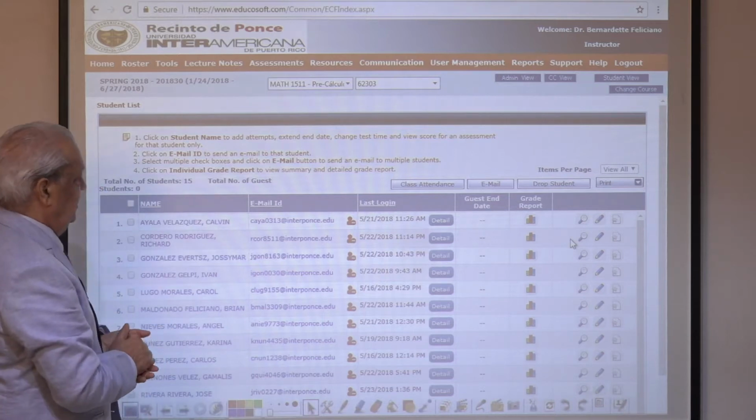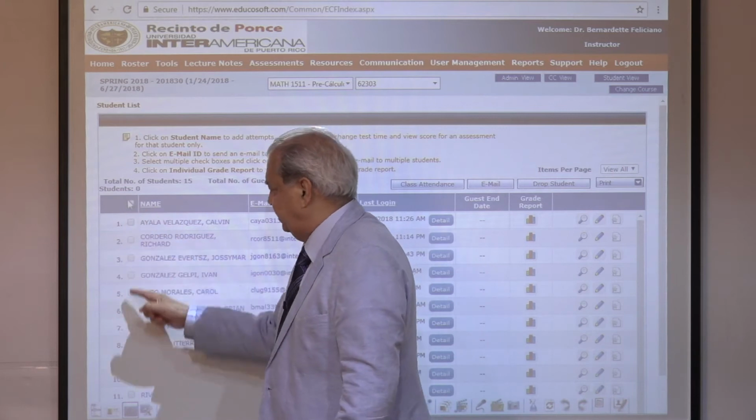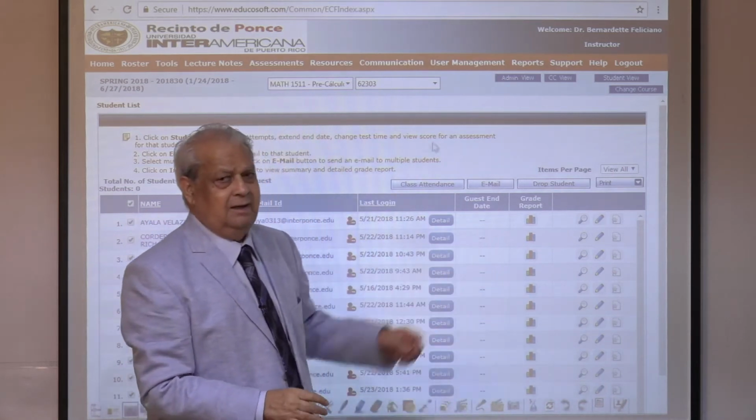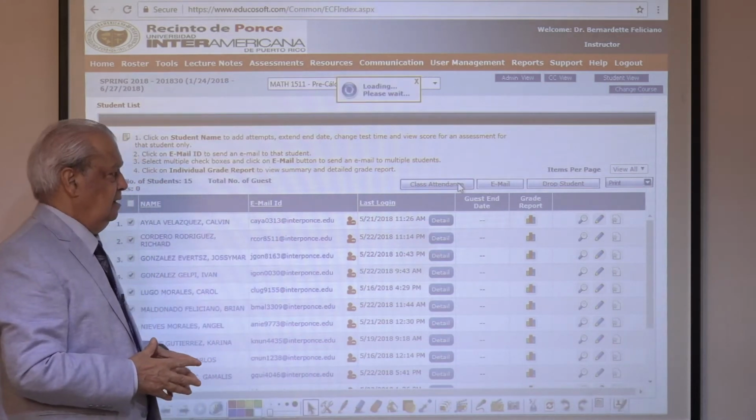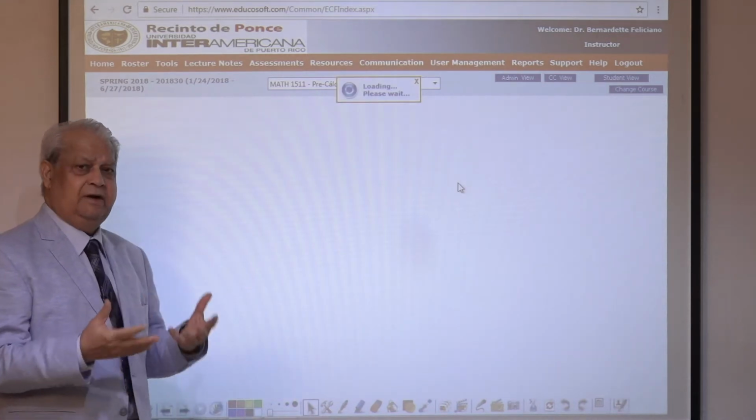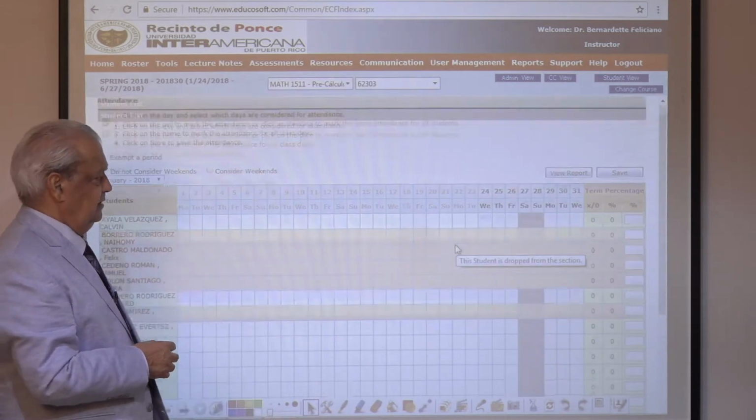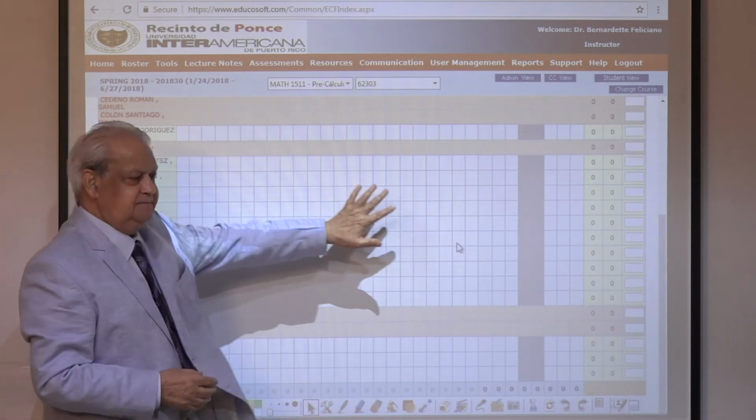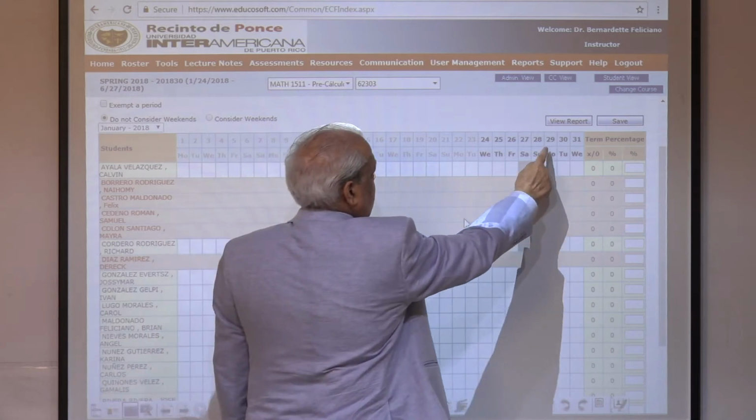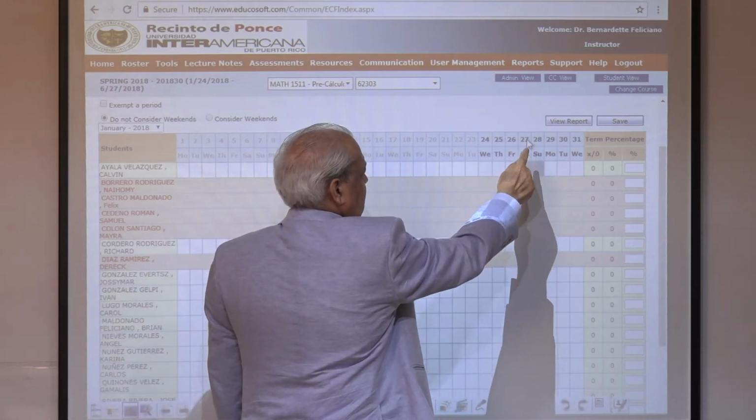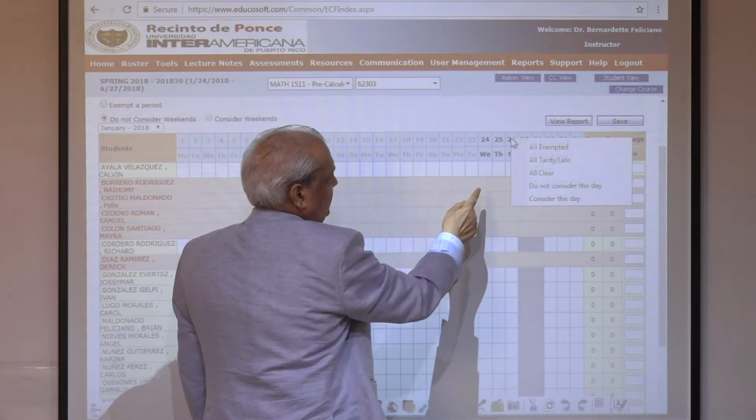For example, if I want to send an email, I click on select all the students or select a particular student, click on email and send the message. I click on class attendance and the online electronic attendance register pops up on the screen. All these are my class. And if today is, for example, June 27th or June 26th, I click on June 26th.